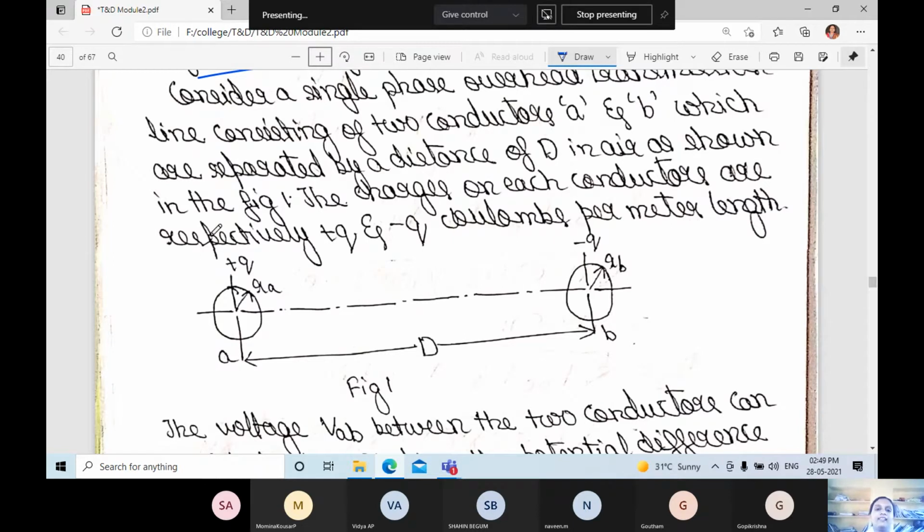Charges on each conductor are respectively plus Q and minus Q coulombs per meter length.